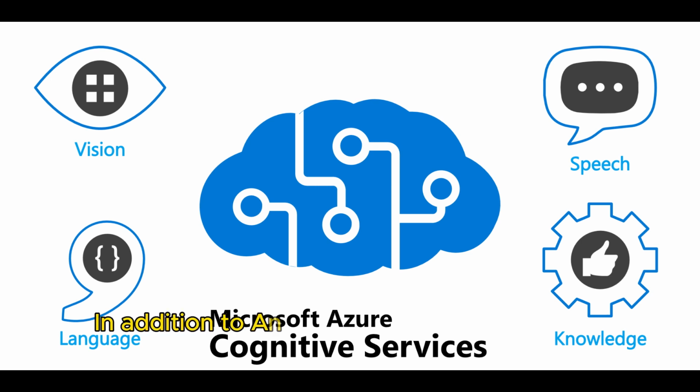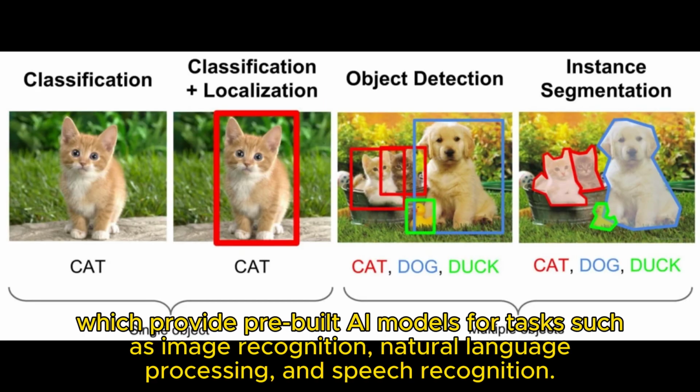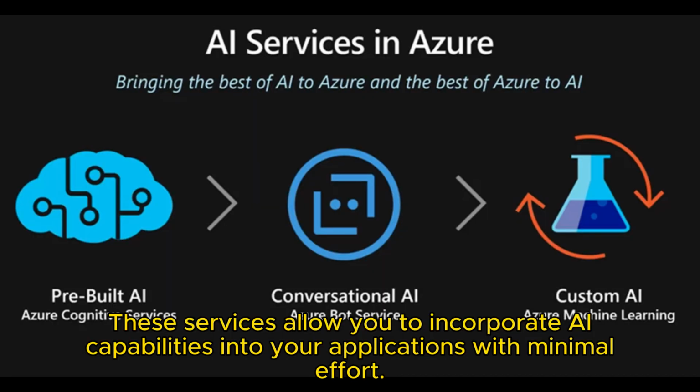In addition to Azure Machine Learning, Azure offers other services like Azure Cognitive Services, which provide pre-built AI models for tasks such as image recognition, natural language processing, and speech recognition. These services allow you to incorporate AI capabilities into your applications with minimal effort.